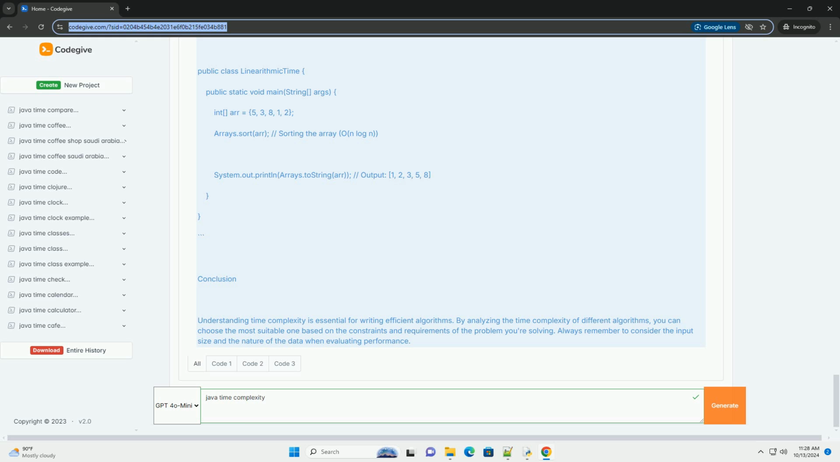Conclusion. Understanding time complexity is essential for writing efficient algorithms. By analyzing the time complexity of different algorithms, you can choose the most suitable one based on the constraints and requirements of the problem you're solving. Always remember to consider the input size and the nature of the data when evaluating performance.